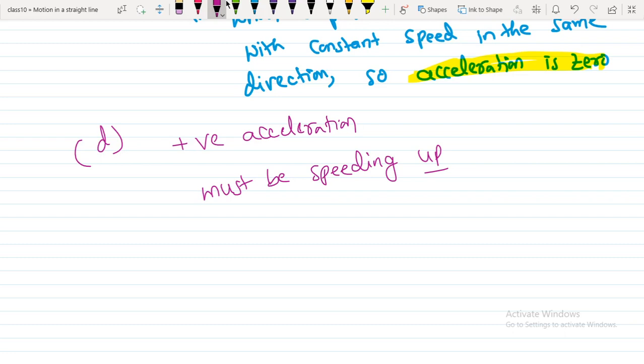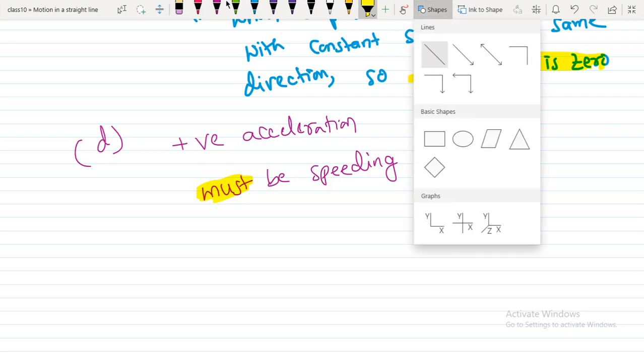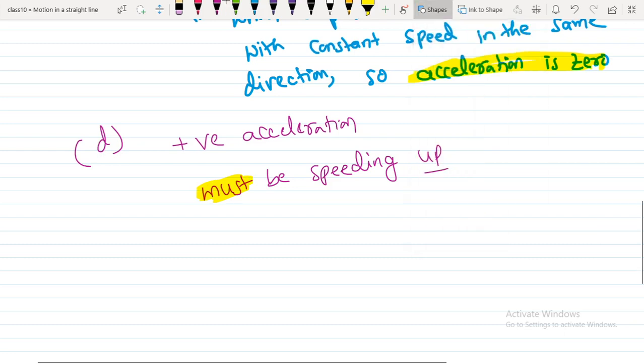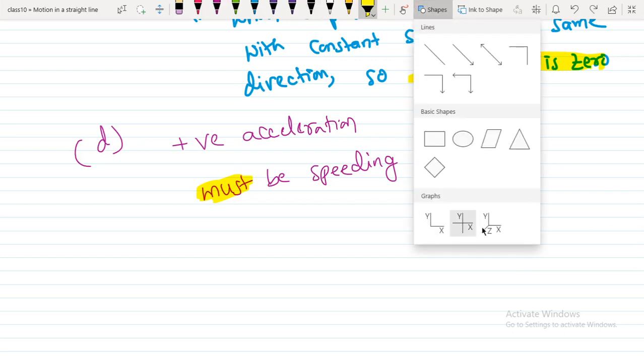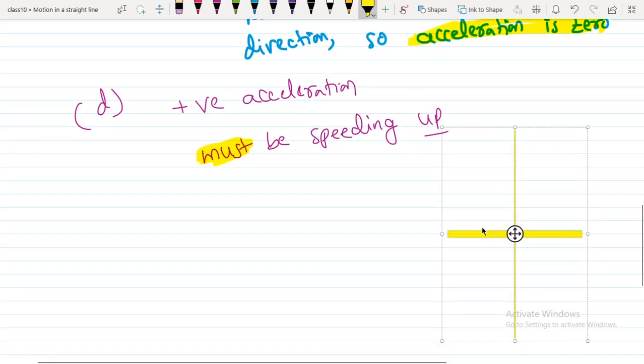So we conclude that positive acceleration need not mean speeding up. The word must is not acceptable here. Suppose an object has negative velocity; suppose I draw the velocity versus time graph here.